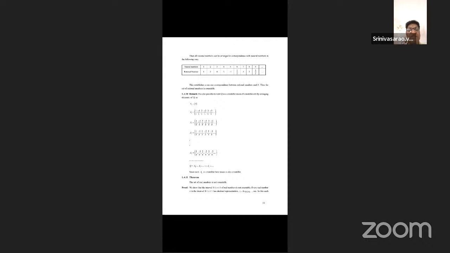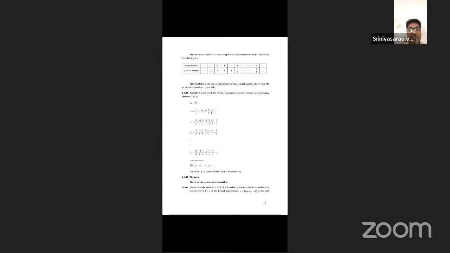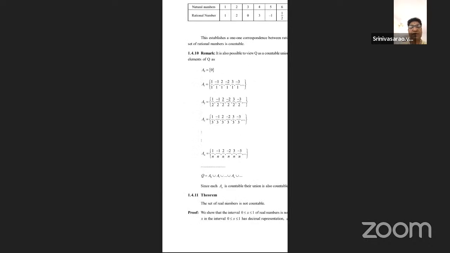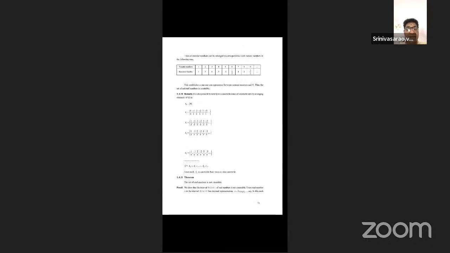These two theorems are very important in the final examination. Don't be misled here. The set of real numbers is not countable. 1.4.11 is there. Okay. And again, 1.4.13,